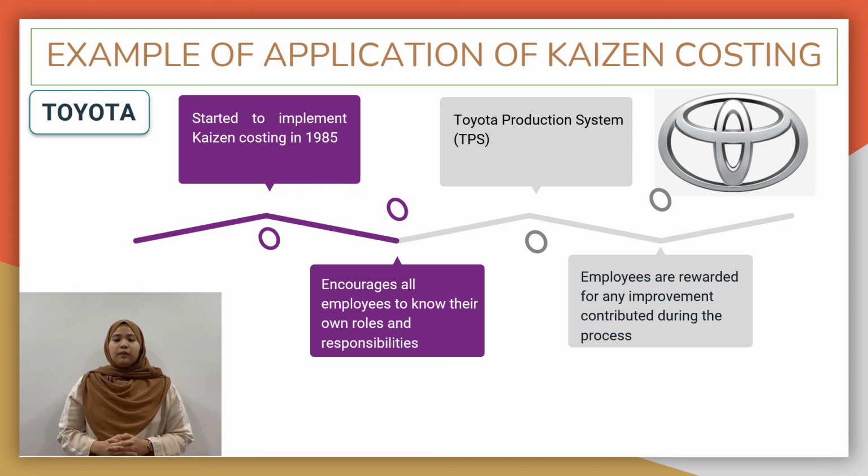How did Toyota implement Kaizen costing? Toyota used the Toyota Production System, which is TPS, that identifies and eliminates the muda, or waste, in the production process. The technique also involved the employees in achieving the company's goals and objectives. TPS allows the employees to contribute their skills and knowledge in the production, and the employees are also rewarded for any improvement that they contribute during the process.